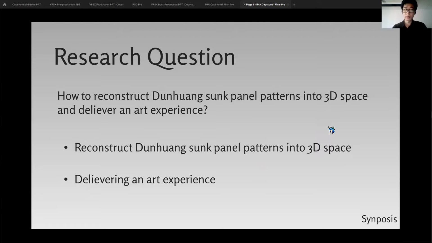What I've been doing in the first half of the semester is looking specifically into the concept of the sound panel and also researching its patterns. I've been looking into its constructions, its meaning behind, such as the cosmology and also the color palette that I've been using. And for the second half of the semester, the focus of the project turned to how to implement these patterns into 3D space and how to deliver an art experience.